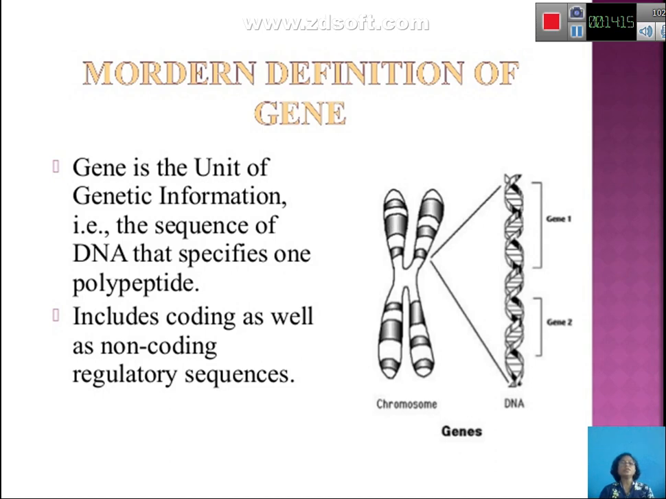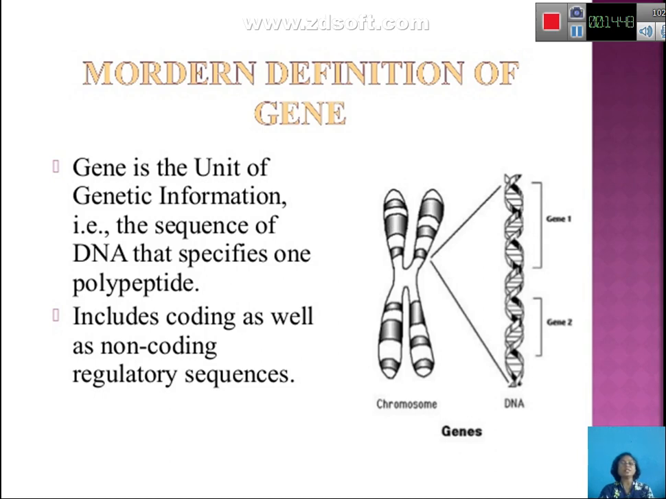But later on the modern definition was put forth, and it is said that a gene is the unit of genetic information, the sequence of DNA that specifies one polypeptide. It means they came to the conclusion that it is not only a phenotypic expression; it is the gene which makes one polypeptide molecule. Since we know that the polypeptide is made via the translation process, but before the translation process